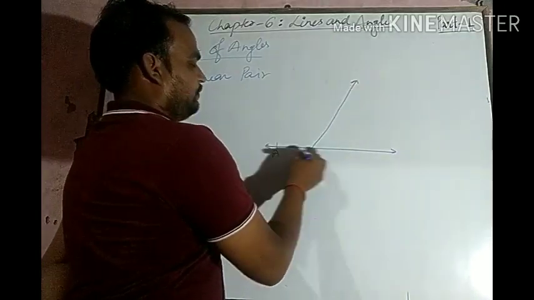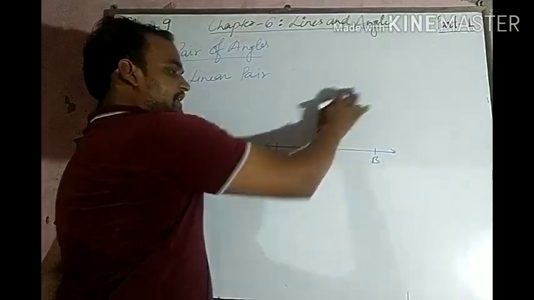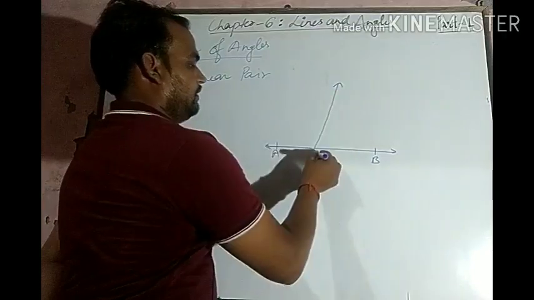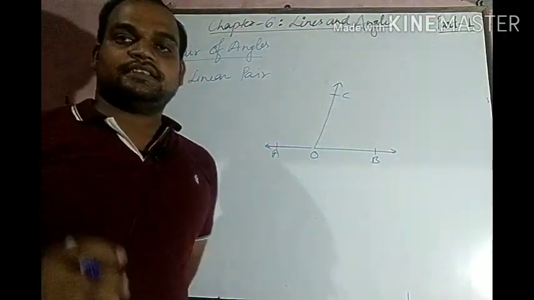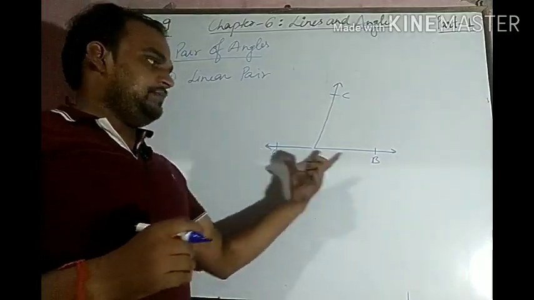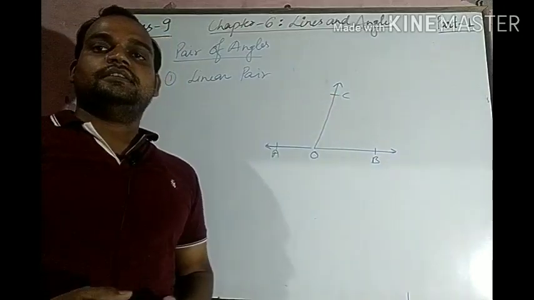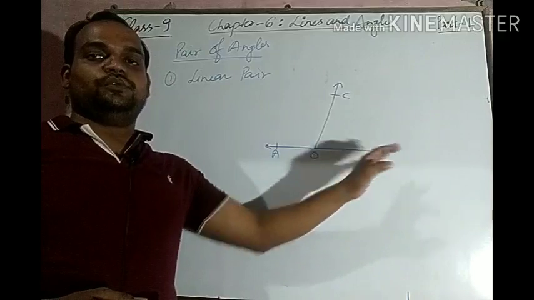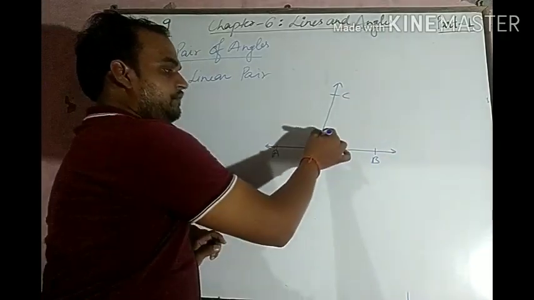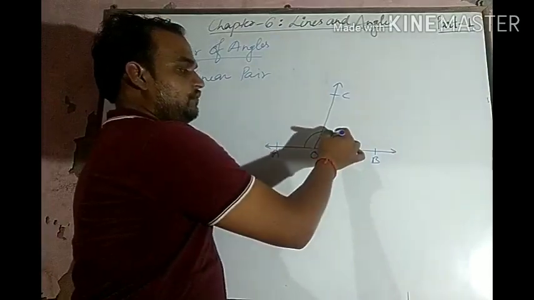Let us suppose that AB is a straight line and OC is a ray falling on it at O. AB is a straight line and OC is the ray falling on it at O. It makes one pair of adjacent angles, of which the sum is 180 degrees.